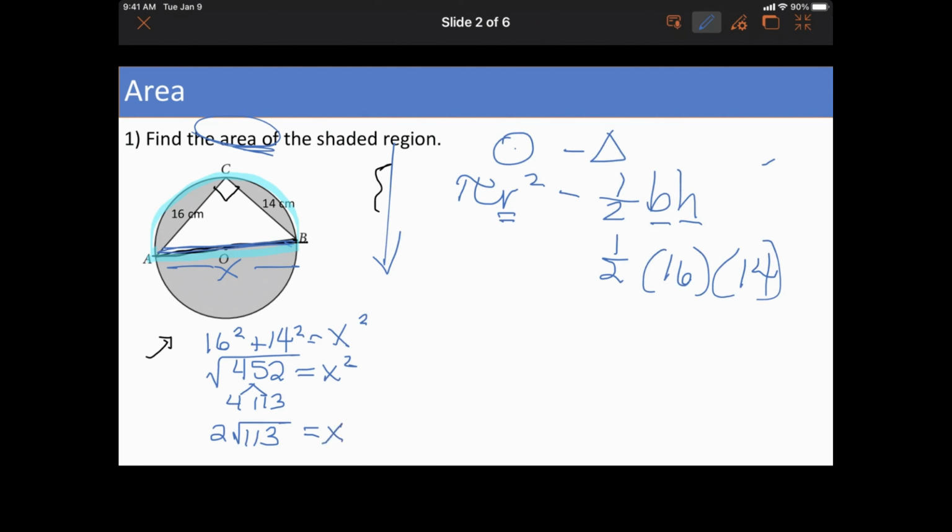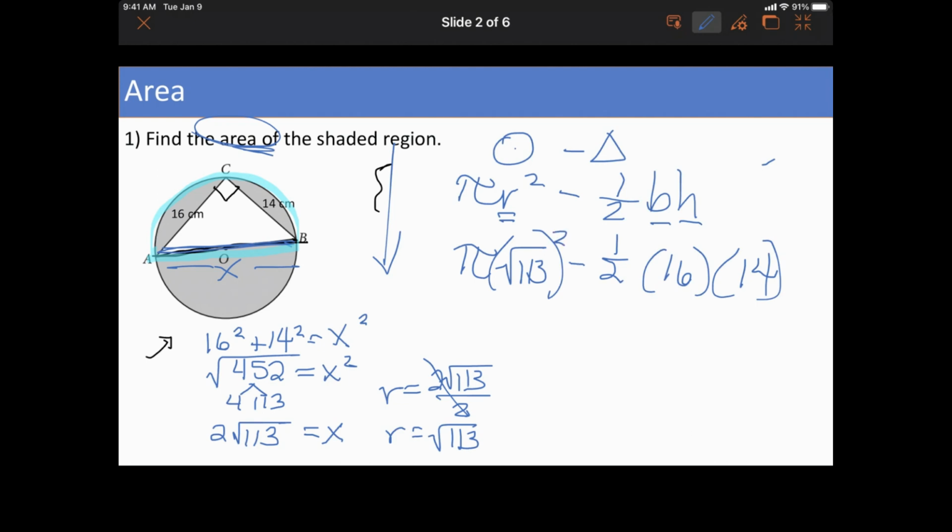So what's half of that? R equals 2 root 113 divided by 2. Half of it would just be the square root of 113, which is fine. That's the radius.